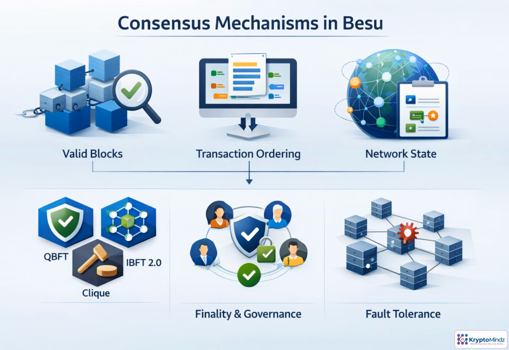Consensus is the trust engine of a Besu network. It determines which blocks are valid, how transactions are ordered, and what state everyone accepts. In this module, we'll compare QBFT, IBFT 2.0, and Clique through finality, governance, and fault tolerance.